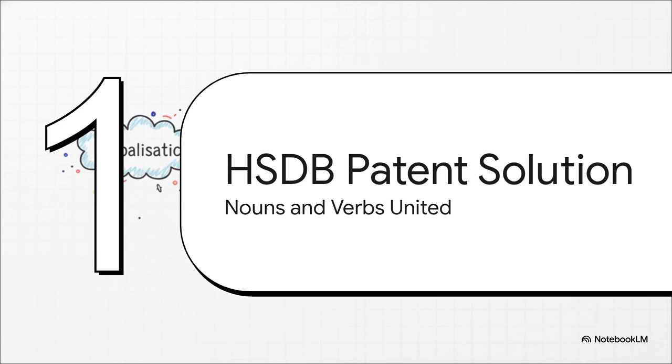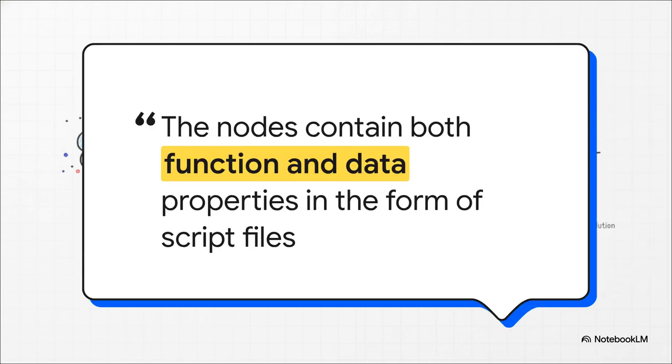All right, Section 5, the HSDB patent solution, nouns and verbs united. Here's the massive challenge we face. How do we actually bridge our messy, probabilistic human intent all the way down to this rigidly exact ALU hardware without breaking the whole system? We need a translator. Enter U.S. patent number 12,664,142, the Hierarchical Script Database, or HSDB for short.